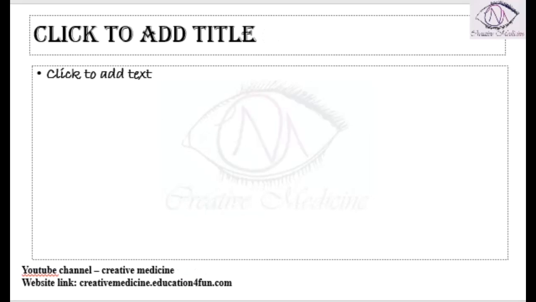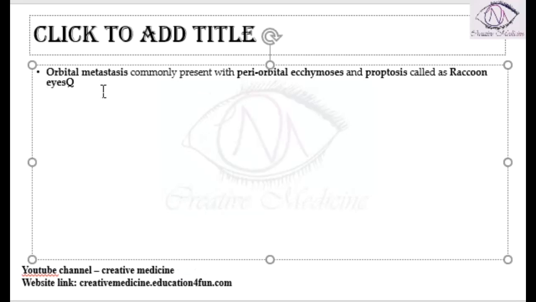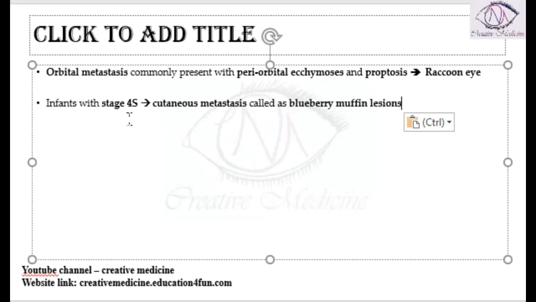Then sometimes orbital metastasis is also seen in children, where the child presents with periorbital ecchymosis or proptosis. This periorbital ecchymosis and proptosis seen in neuroblastoma is called raccoon eyes. Infants with stage 4s have cutaneous metastasis called blueberry muffin lesions.